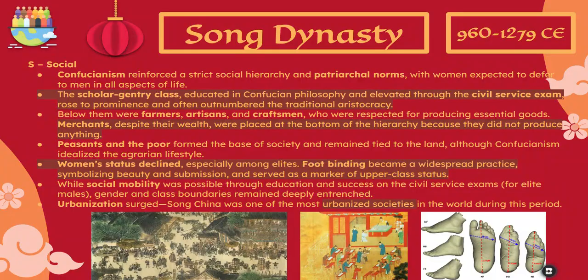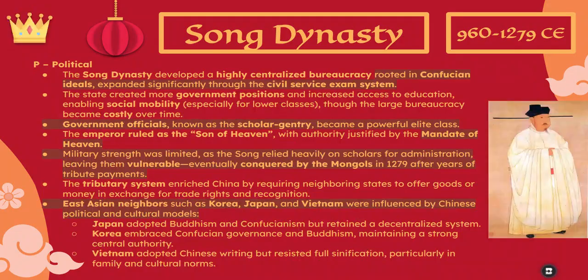Neo-Confucianism basically means Confucianism kept spreading. It is a new version of Confucianism that came to China. Now, looking at politics, the Song dynasty really relied on a centralized bureaucracy staffed by educated officials.